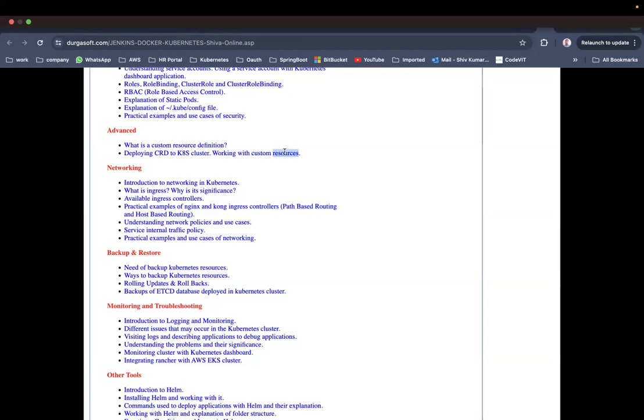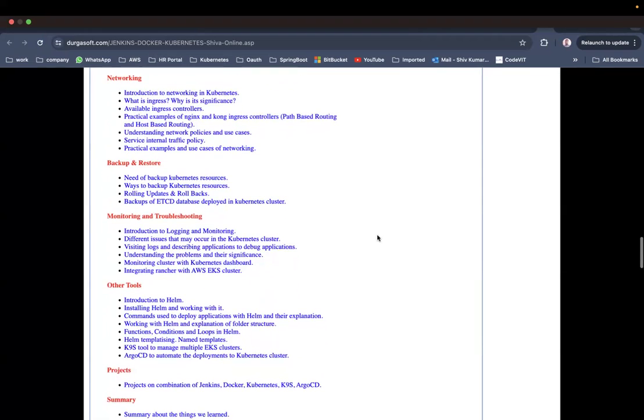For now, just think of a train and the tracks. Without tracks, there is no train, right? The track should be there if the train wants to run, if you want to travel in the train. Like that, a CRD is like the tracks and the custom resource is like the train. Only if you deploy the CRD to the Kubernetes cluster can you deploy the custom resources. Something like that. It will be very clear as part of the course.